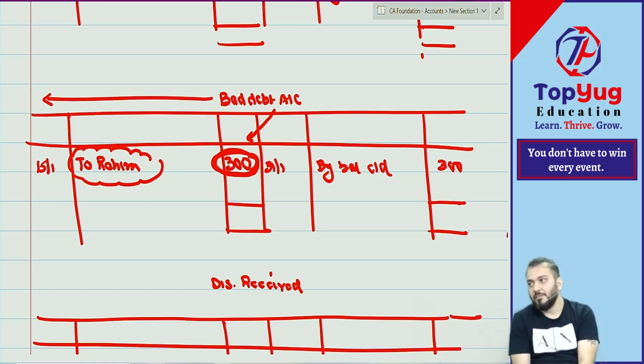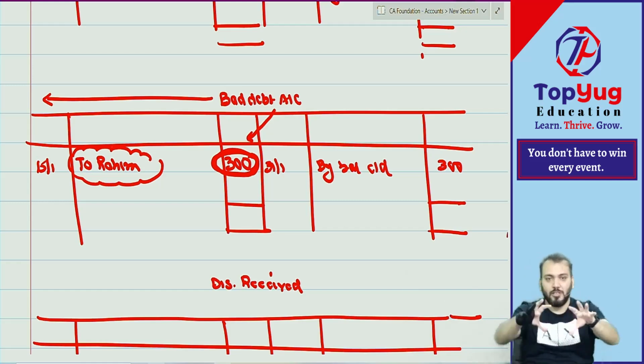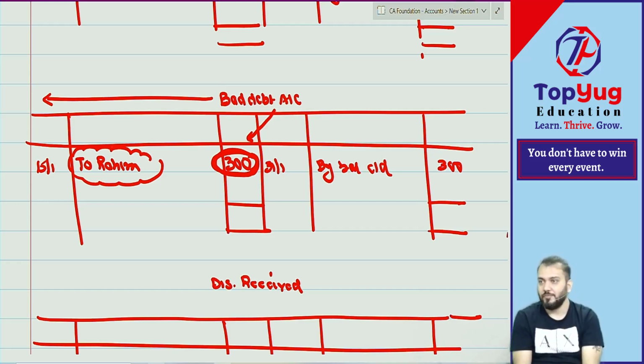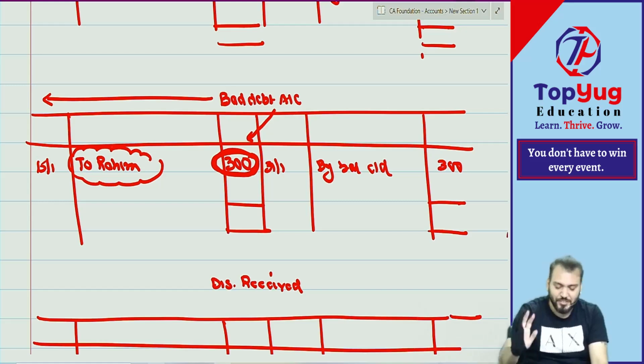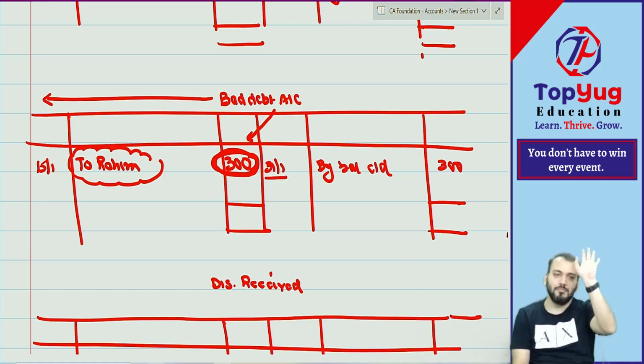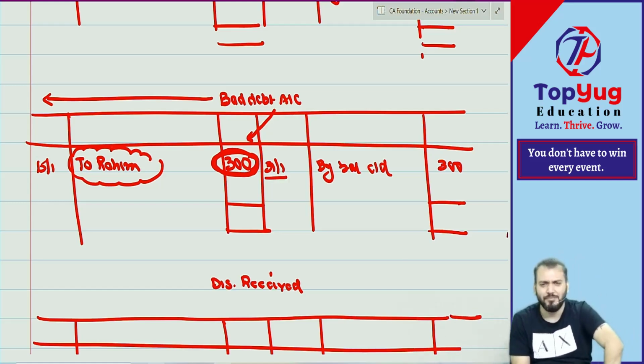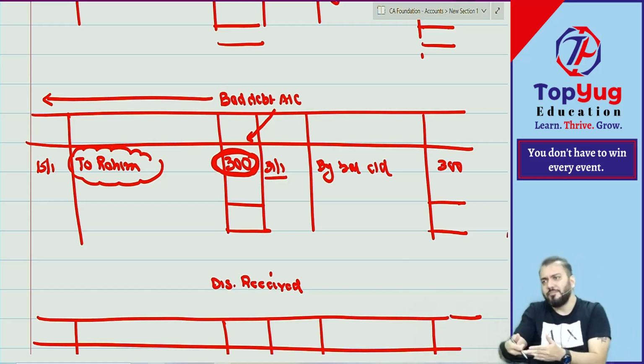Whatever I'm explaining right now becomes the benchmark, so today is your benchmark day if you want to learn conceptually. In the final account chapter you will understand how to prepare trading, P&L and balance sheet. Let us assume this 31st Jan is the year end, meaning one month of the year is completed.